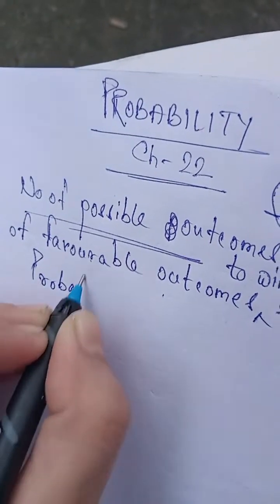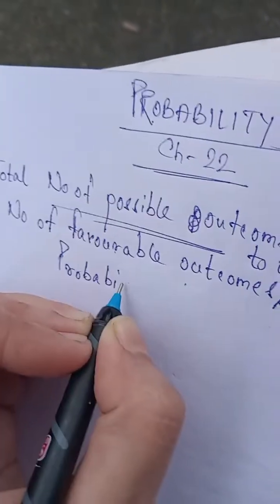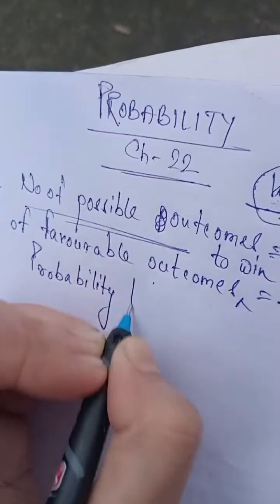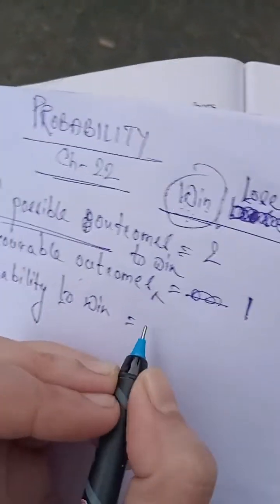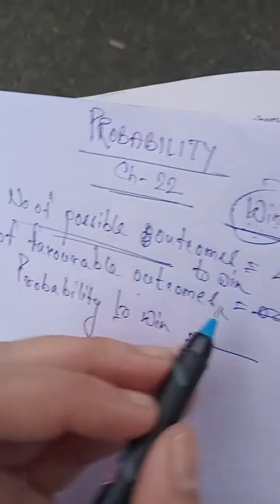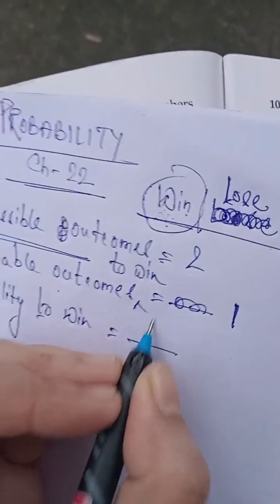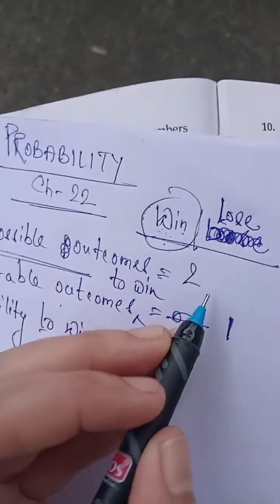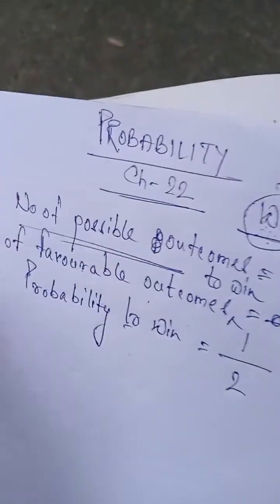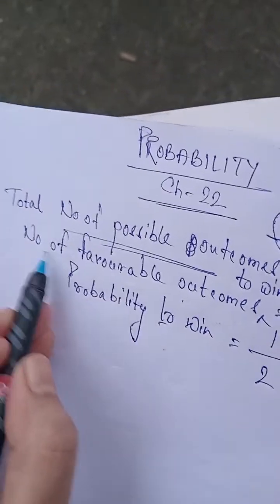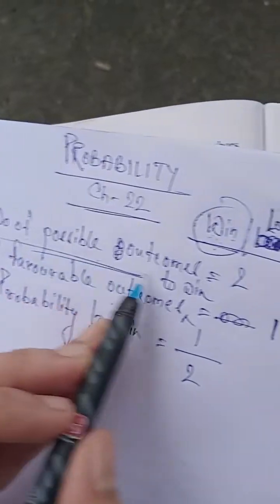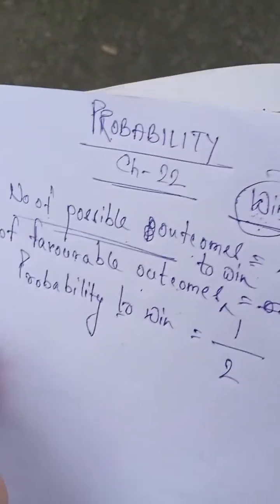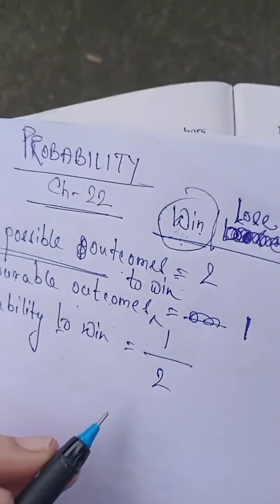So probability to win is equal to the number of favorable outcomes, that is 1, by the total number of possible outcomes, that is 2. So the probability to win is the number of favorable outcomes to win by the total number of possible outcomes, that is 2. So what is the probability to win? That is 1 by 2.